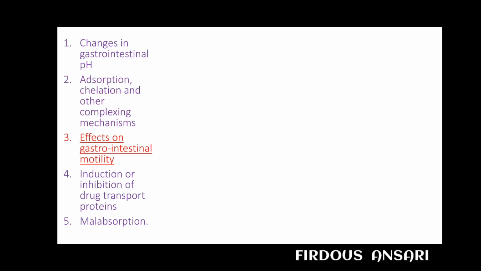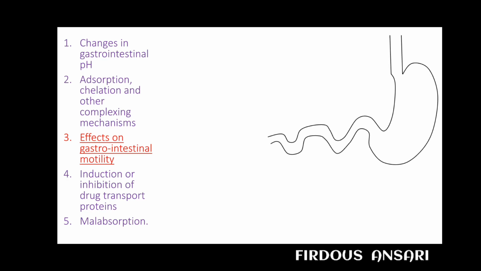Next, the third factor is the effects on gastrointestinal motility. Since we know most drugs are largely absorbed in the upper part of the small intestine, drugs that alter the rate at which the stomach empties its contents can affect absorption.